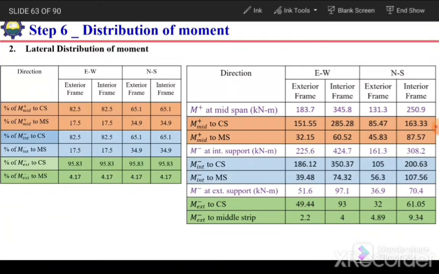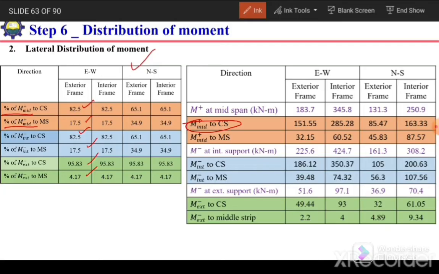Okay, next, in the previous table we just calculated the percentage, but we need to calculate the actual moment values. So I have reproduced that table over here, the percentage of middle strip and percentage of column strip: 82.5, 17.5, 82.5, 17.5, 95.83 and 4.17. I have just reproduced that table over here as a reference. Now we need to calculate, instead of percentage, the actual value of MD positive to column strip.